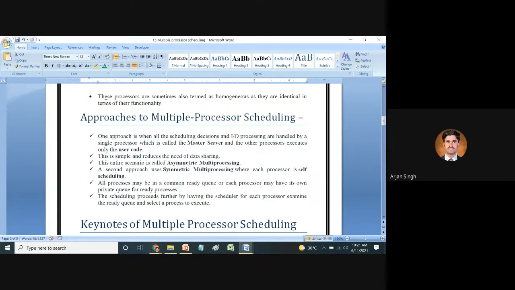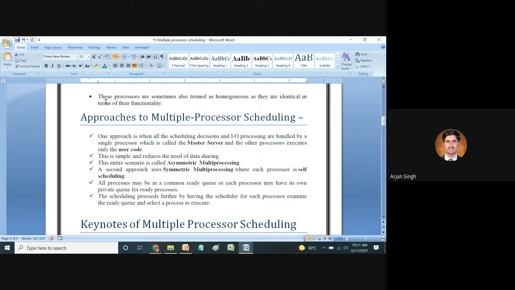User code means that if the user wants to execute any kind of job, it runs there. This is simple and it can reduce the need for data sharing. This entire scenario is called asymmetric multiprocessing.